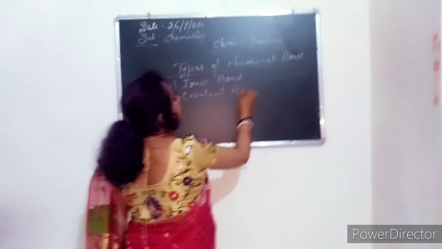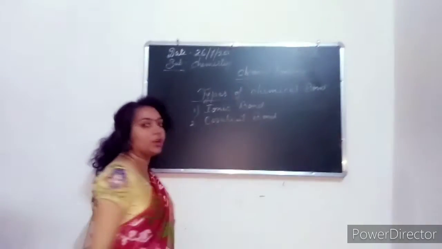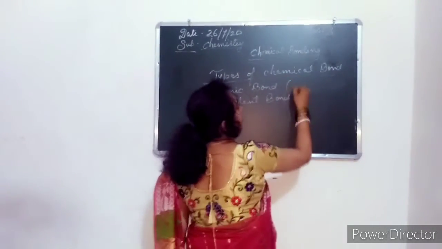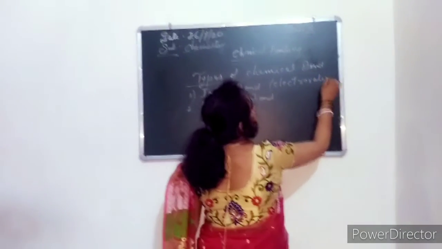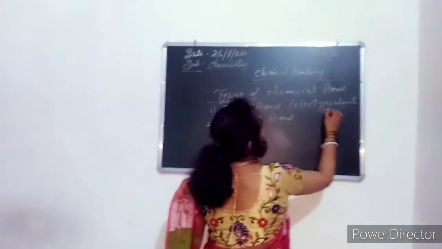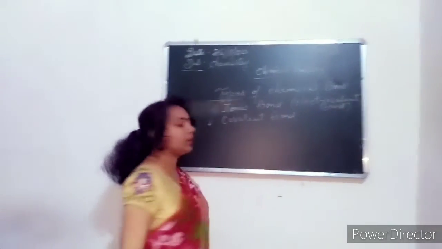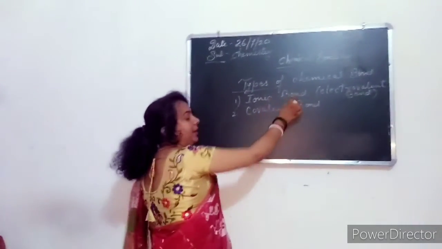These are the two bonds. Ionic bond is also known as electrovalent bond.